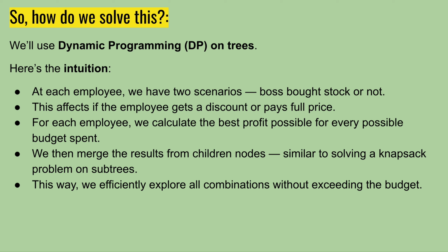For each employee, we will calculate the best profit possible for every possible budget spent, and then we merge the results from the children nodes, similar to solving the knapsack problem on the subtrees, right? I'll explain in another series how we will do this. This way, we will efficiently explore all the combinations without exceeding the budget, right?